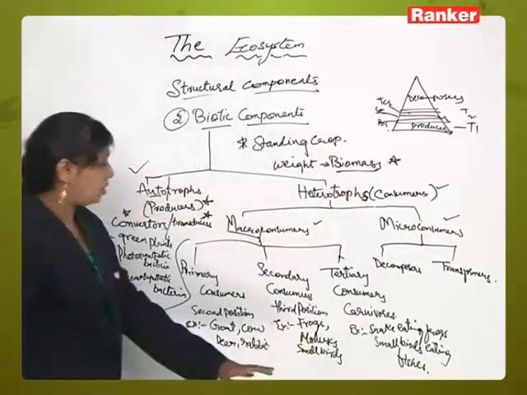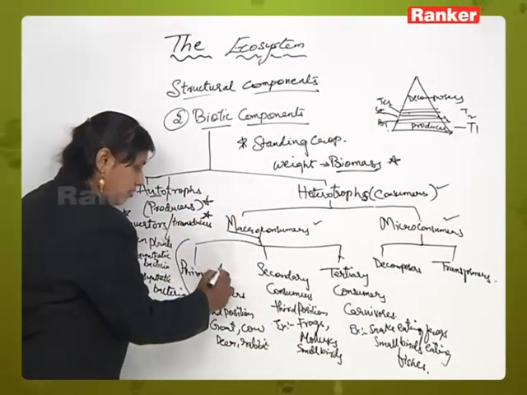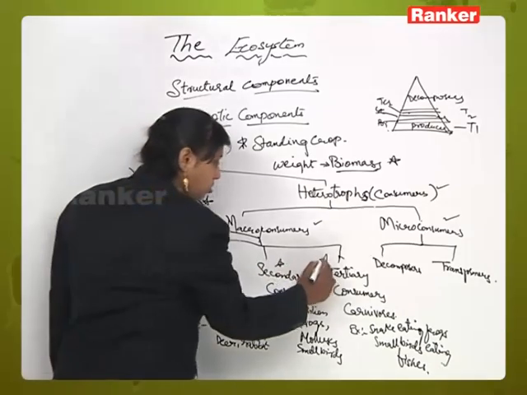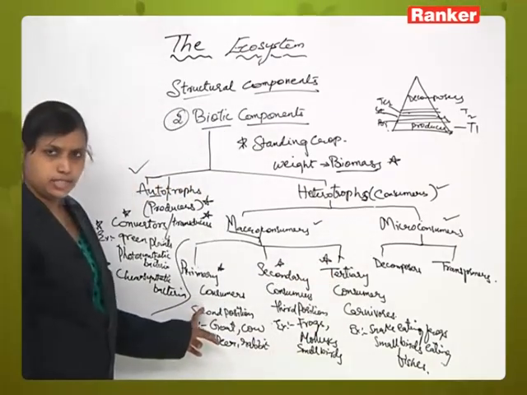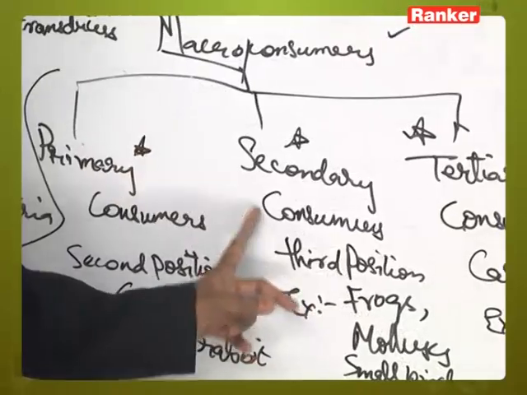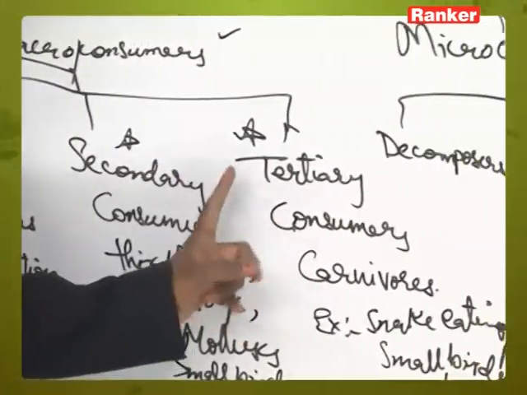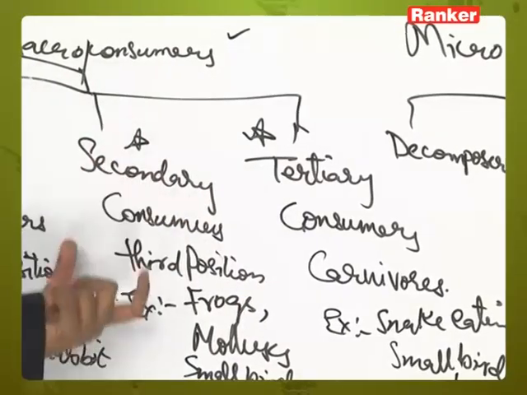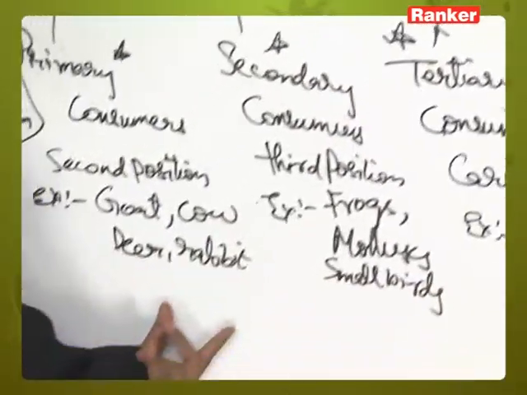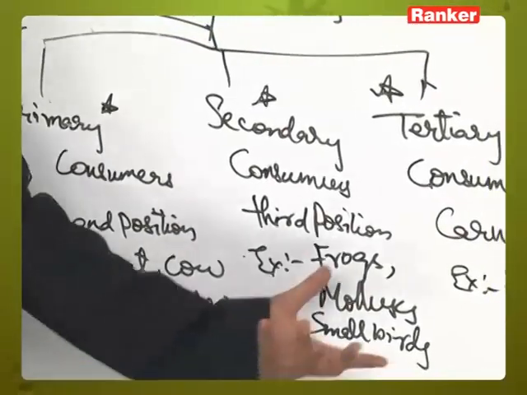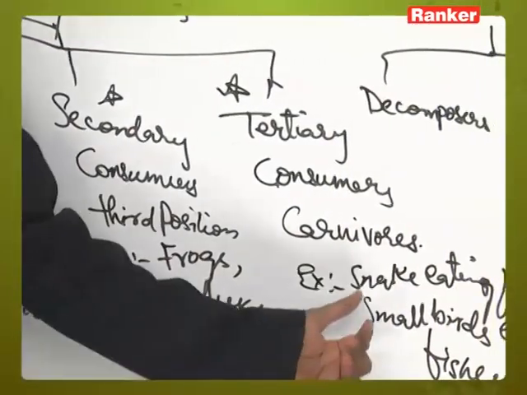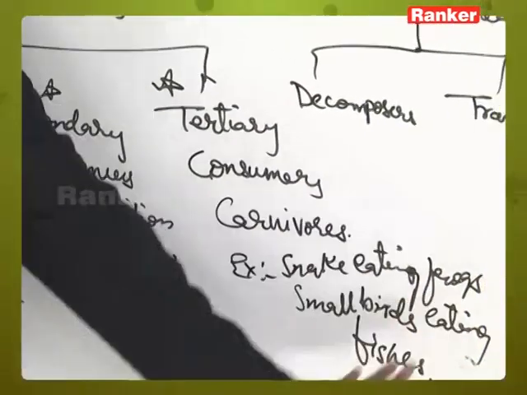Right? These examples will be easy. Every bit will come for your multiple choice question. These are herbivorous green plants. These are consumers which depend on plants for food, and these are the consumers which depend on both primary and secondary consumers for food material. These examples are very important: cow, goat, deer, rabbit, frog, mollusks, small birds, snake eating frogs, small birds eating fishes.